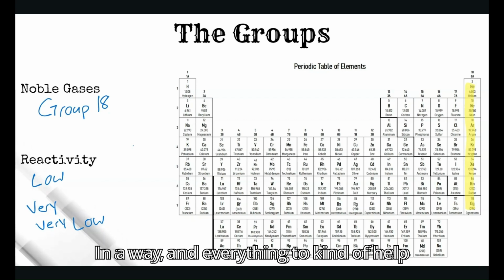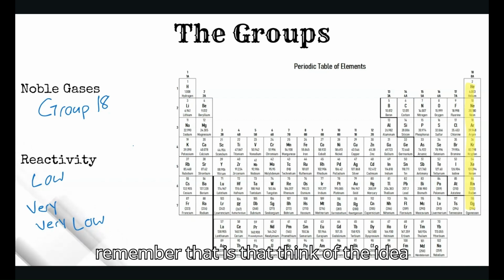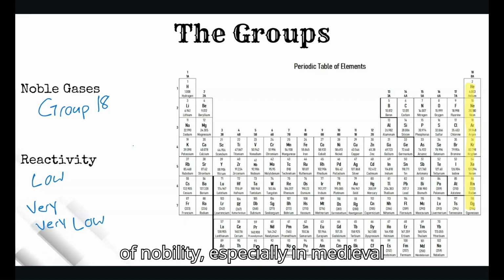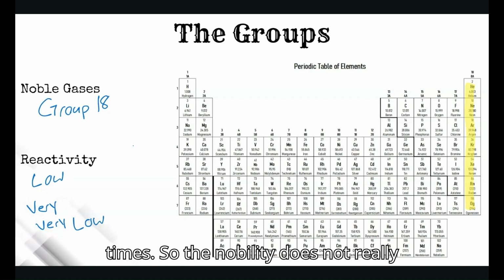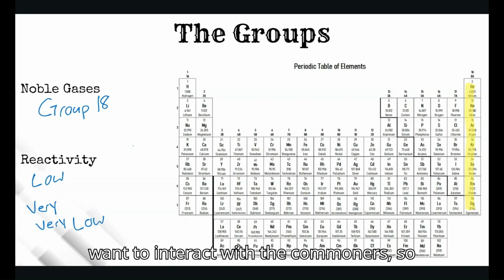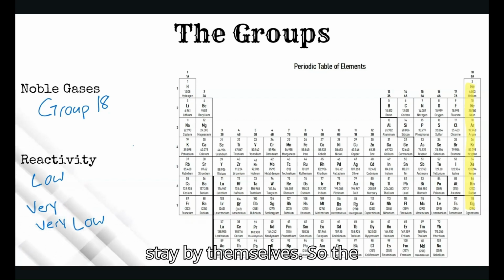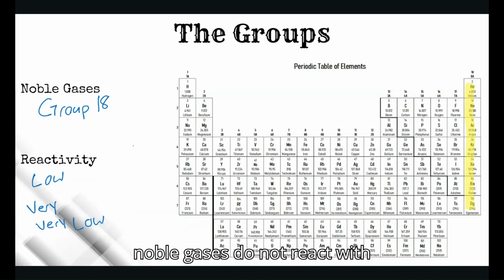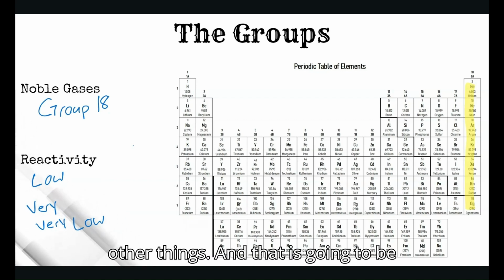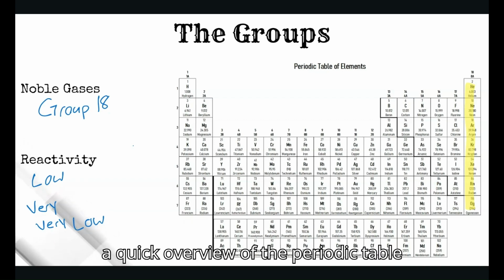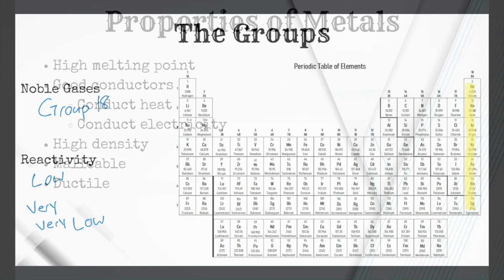A way to help remember that is to think of the idea of nobility, especially in medieval times. The nobility does not really want to interact with the commoners. So the nobility is going to want to just stay by themselves. So the noble gases do not react with other things. And that is going to be a quick overview of the periodic table and the history.